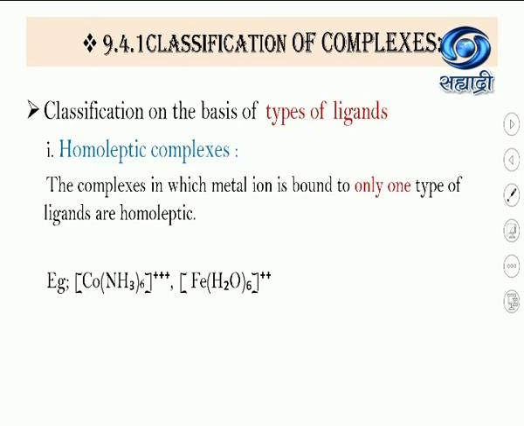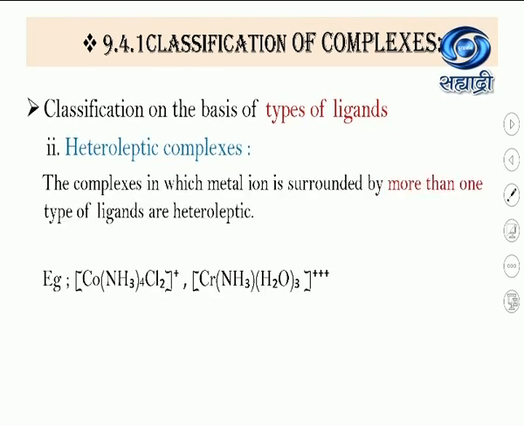When only one type of ligand is present, we call it a homoleptic complex. In the second example also, Fe is the central metal ion surrounded by 6 water ligands. So they are of one type, only one type of ligand. That's why this example is of homoleptic complexes.